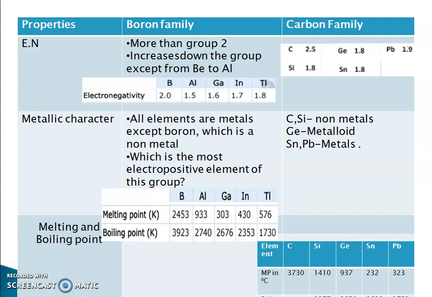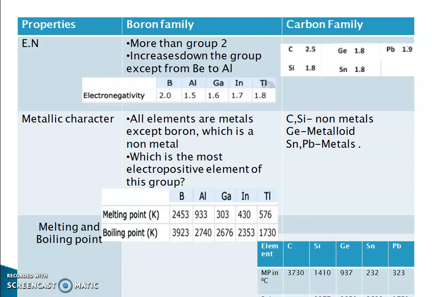That is the general trend that you have studied in periodic table. But here you can see that decrease is observed from boron to aluminum. That is right. But after the aluminum, gallium, indium and thallium, they have higher electronegativities. So aluminum is found to be the least electronegative element of this group.